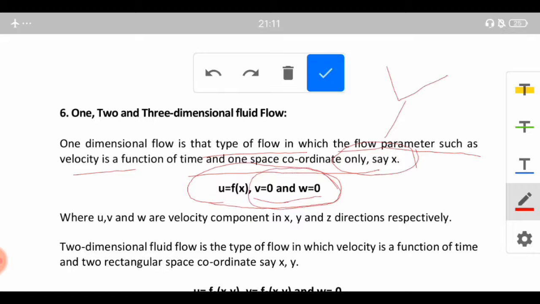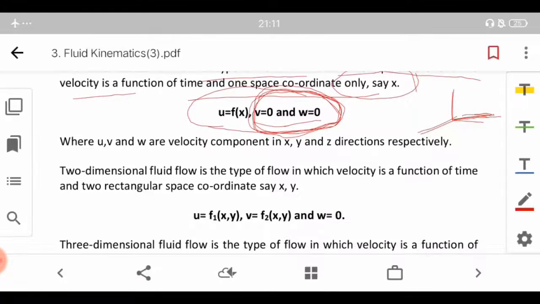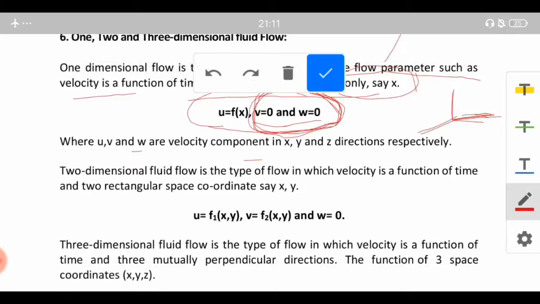So basically you can see, if I make 3 axes, and you can see it is about only one axis, u is equal to f(x), but v is equal to 0 and w is equal to 0. So the other two parameters or the other two dimensions don't have any significance. So this is known as the one dimensional flow. Whereas where u, v, w are the velocity components in x, y and z directions respectively, that you can manage it anyway. Two-dimensional flow is the type of flow in which the velocity is the function of time and two